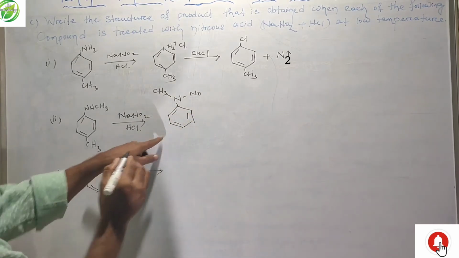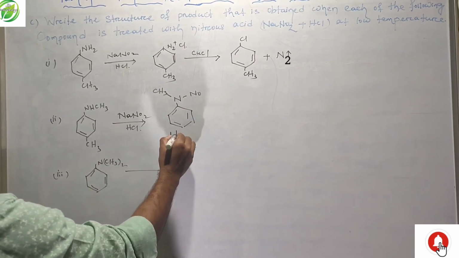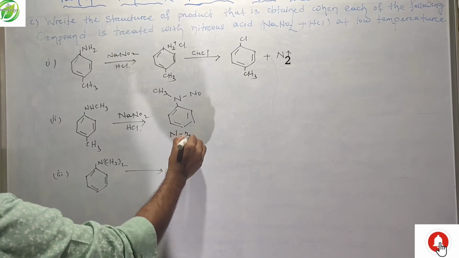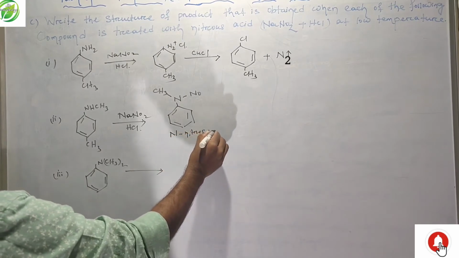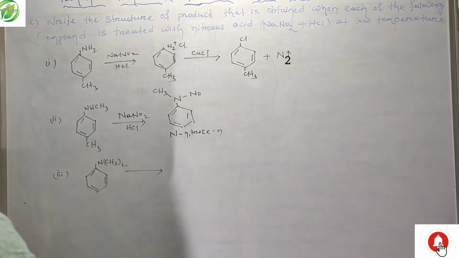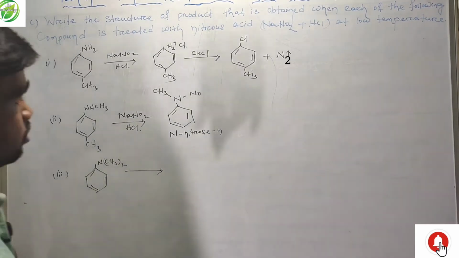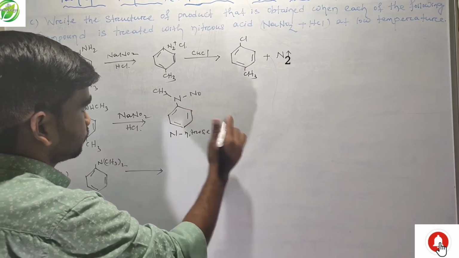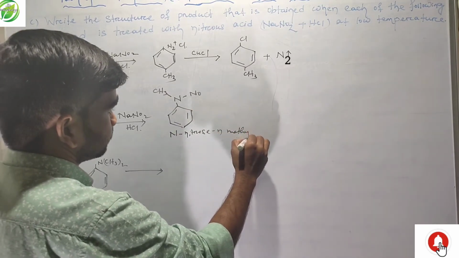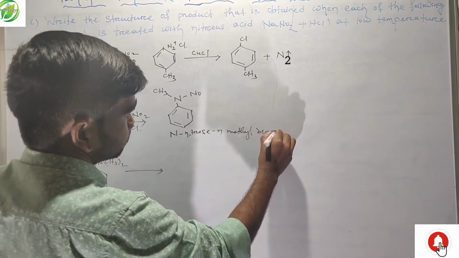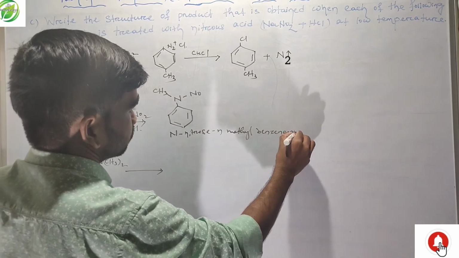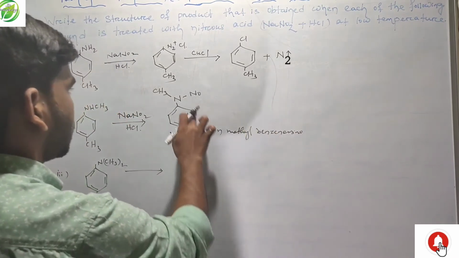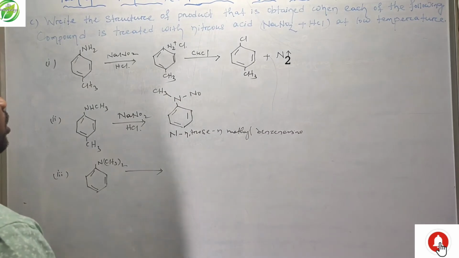Friends, this compound name is N-nitroso-N-methylbenzenamine.